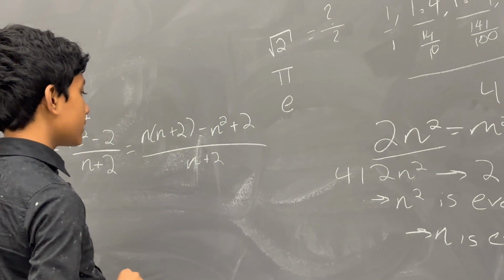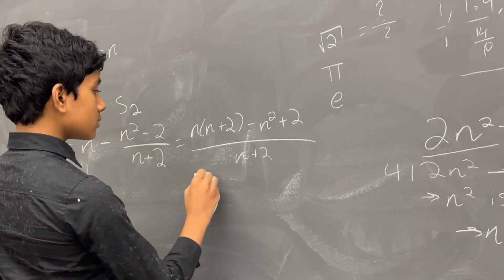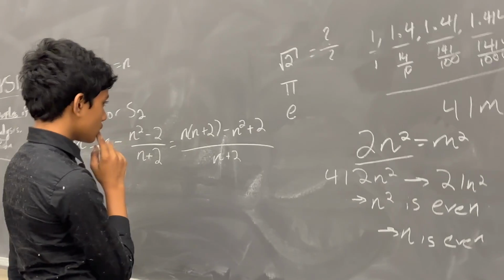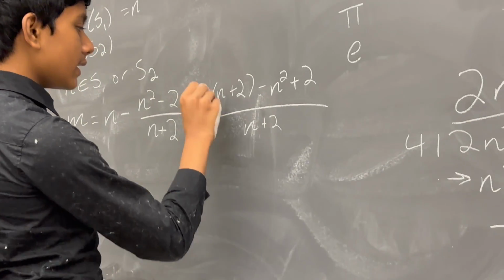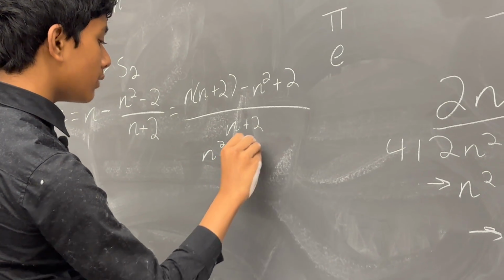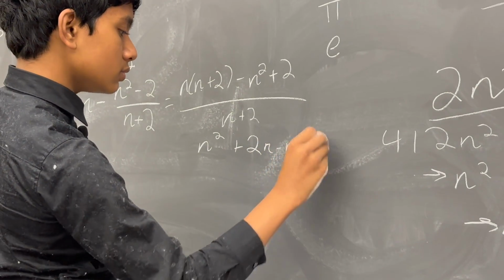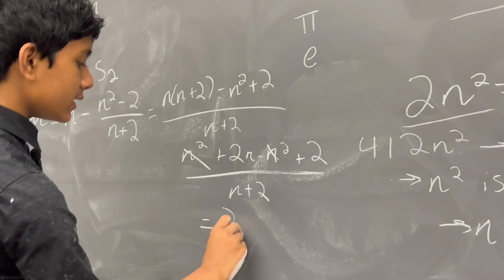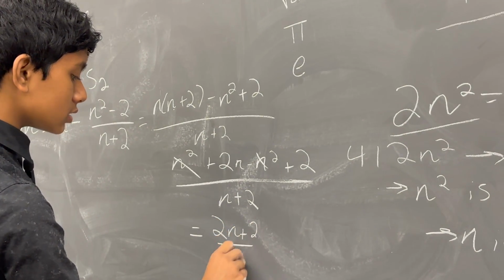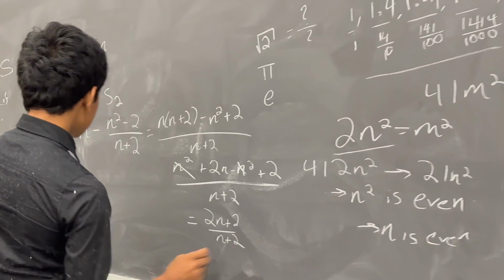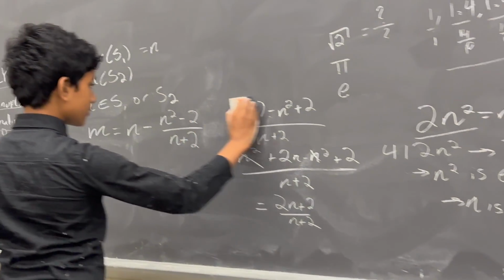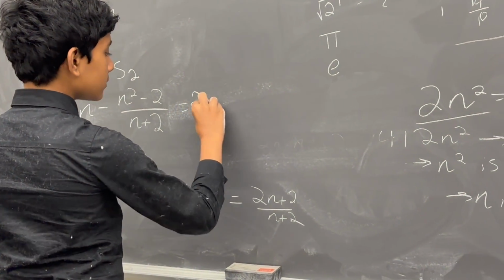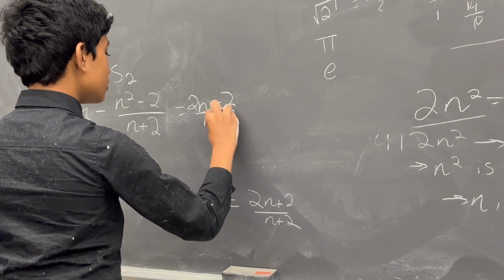Oh wait, I gotta flip this sign. So we end up getting (n squared plus 2n minus n squared plus 2). Of course, these cancel out, over n plus 2, which gives us our final answer, (2n plus 2) over (n plus 2). So, in short, I'm going to erase all the steps of the proof, so make sure you've noted this down. This is equal to (2n plus 2) over (n plus 2).